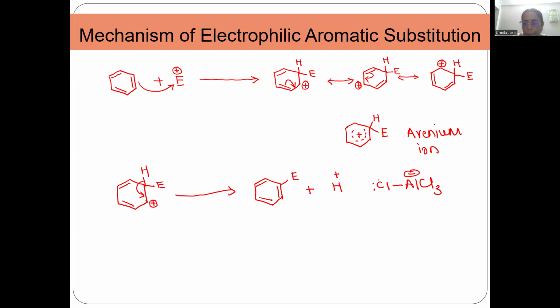So now what happens is, this attacks the H, this bond breaks, and what you get is HCl and regeneration of AlCl3, and that is why you call it a catalyst. Is the mechanism clear to everybody?